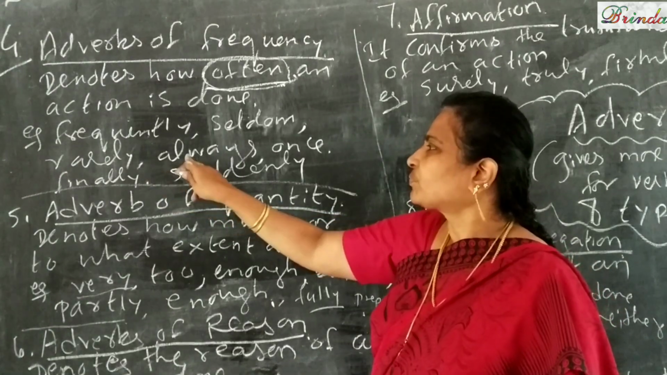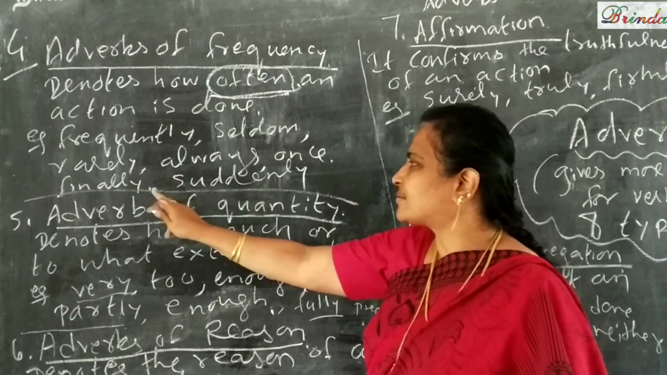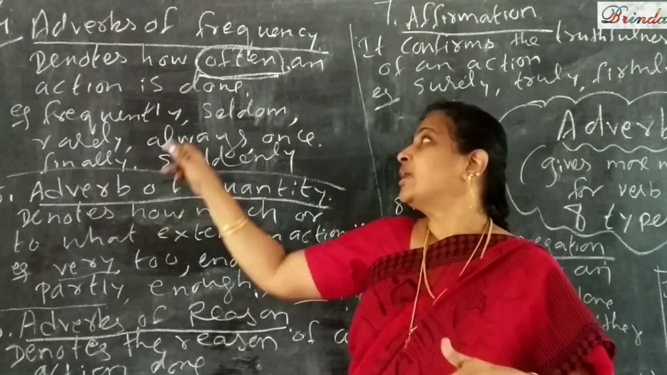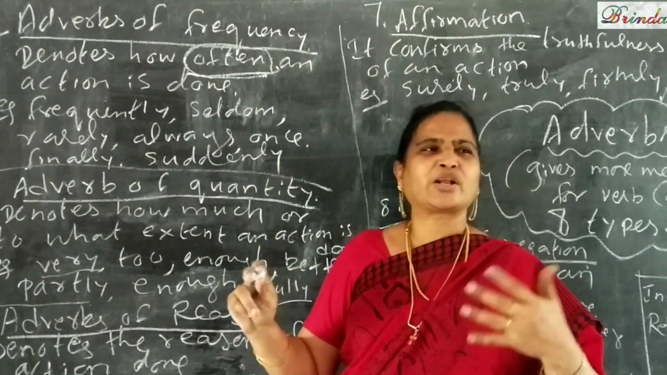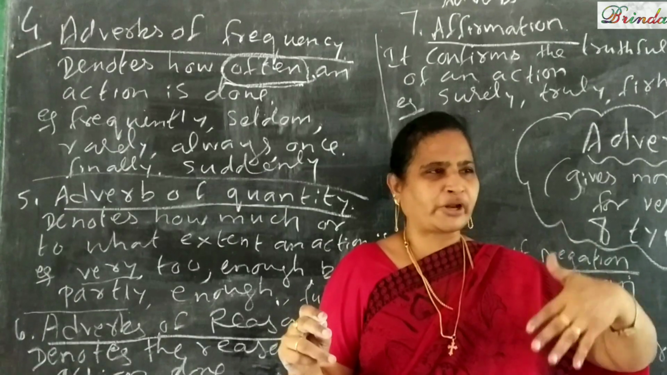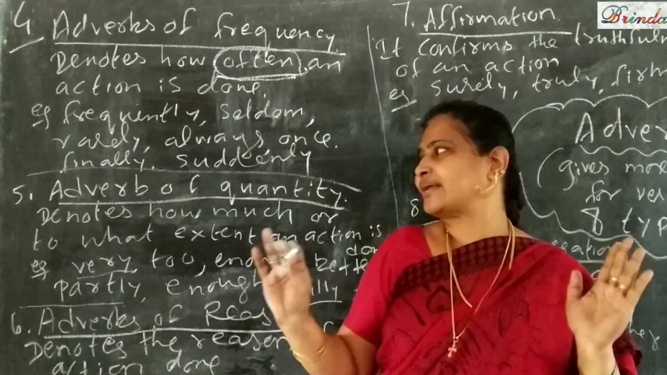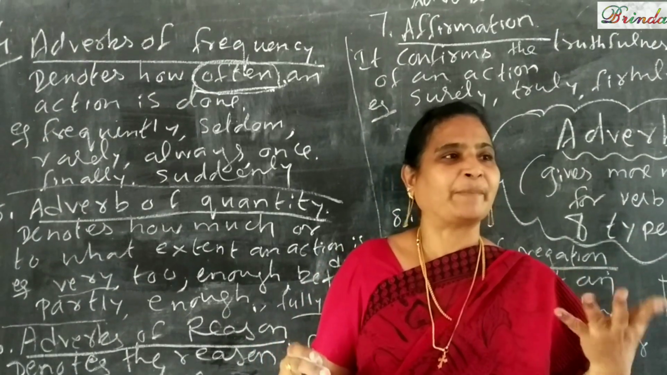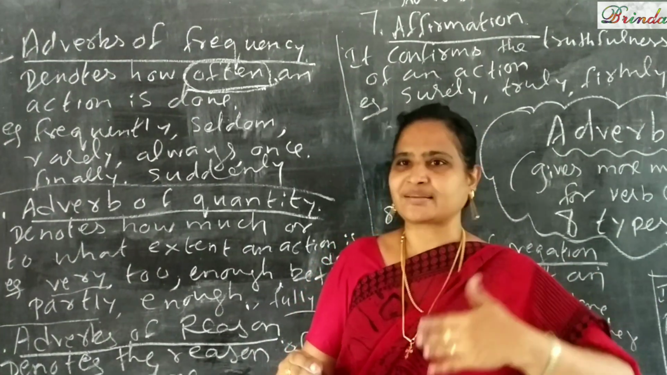Next one. Rarely, always, once, finally, suddenly. So these are all adverbs of frequency. So these are not so, for you, but still you should understand. Learning is not bad, no? கத்துக்கிற தப்பு இல்லையே. இப்போ இல்லைனாலும் next class you will use it.